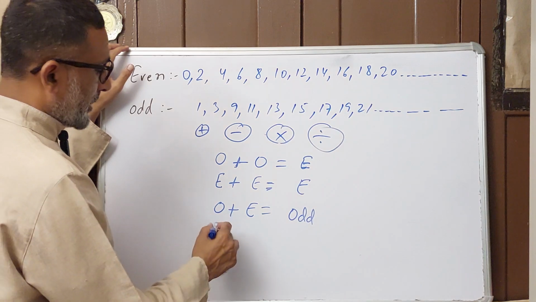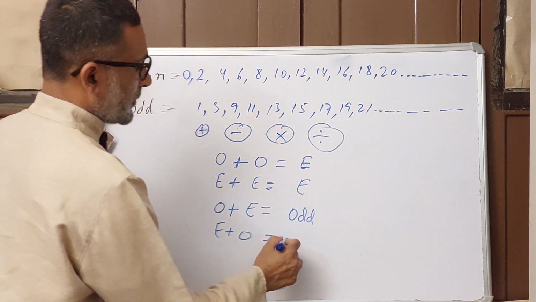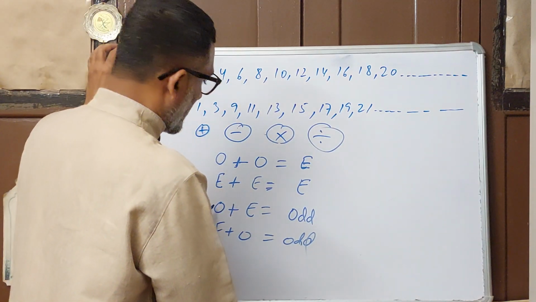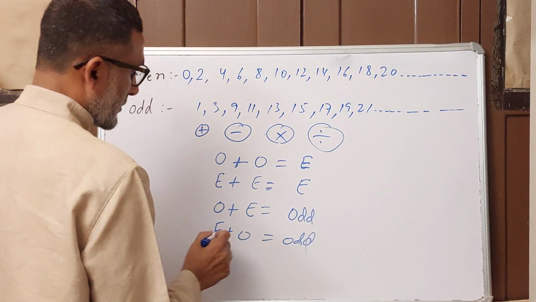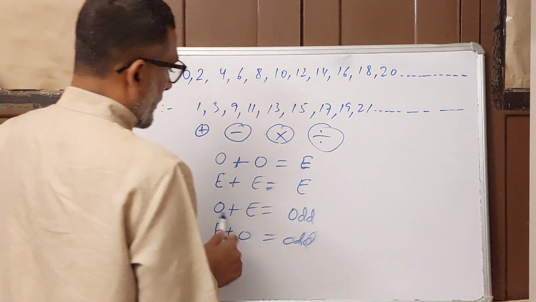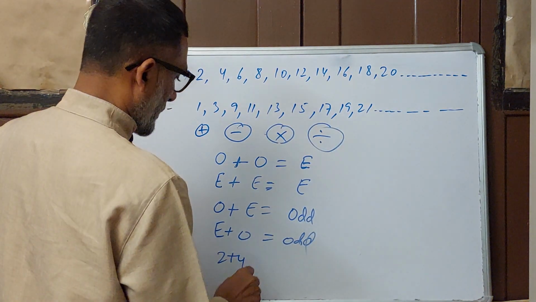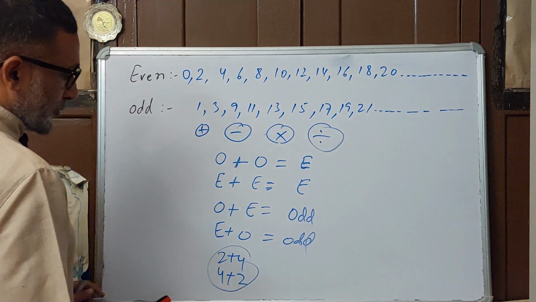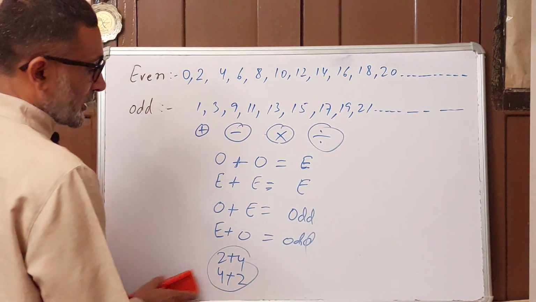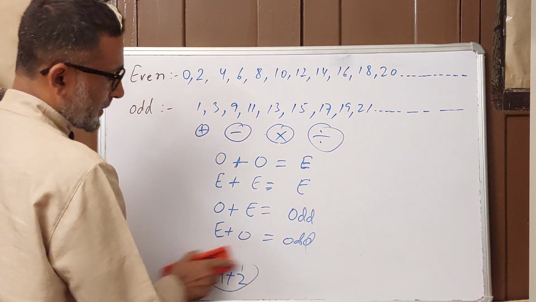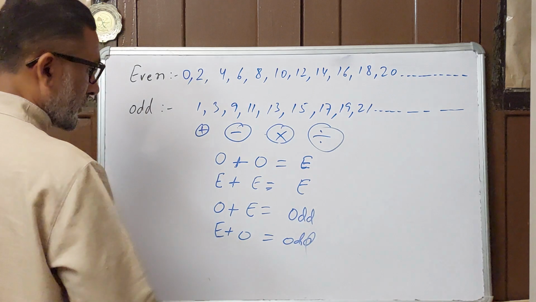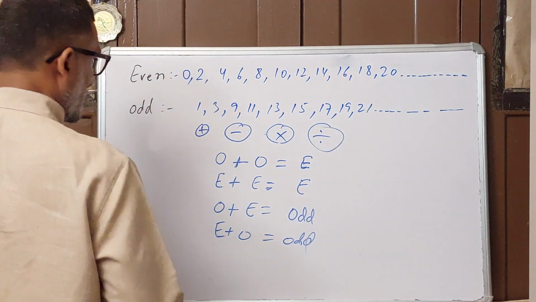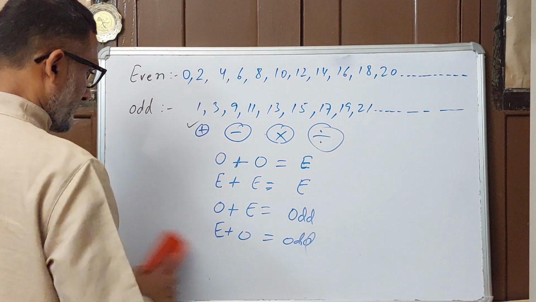And even plus odd also will be an odd number, because in a mathematical operation, in addition, either you write 2 plus 4 or 4 plus 2, both are the same. So if you change the position in addition, no change happens. So in addition you learn here what will happen with odd and even.